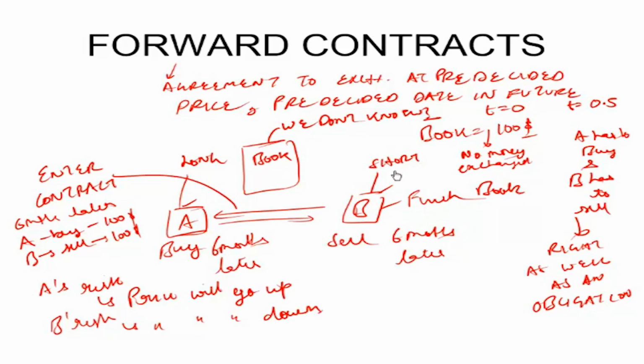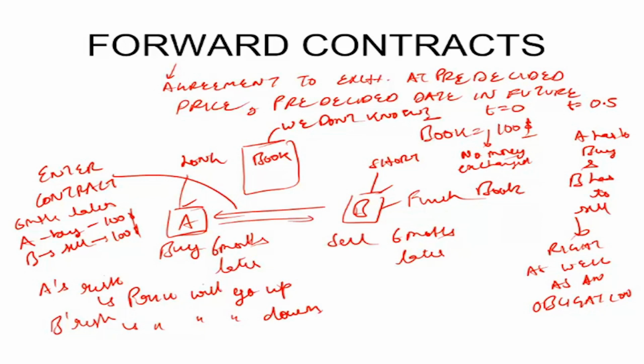Please note, strictly speaking, A is not buying it today. A will buy it 6 months later. So we will say he is entering the contract as a long, because today neither of them pays or receives anything. So he is entering long and B is entering the contract short. That is, 6 months later, B will deliver the book and receive a price of $100.